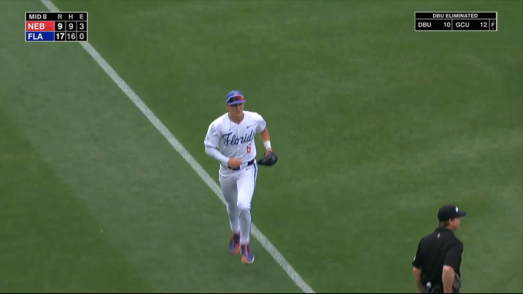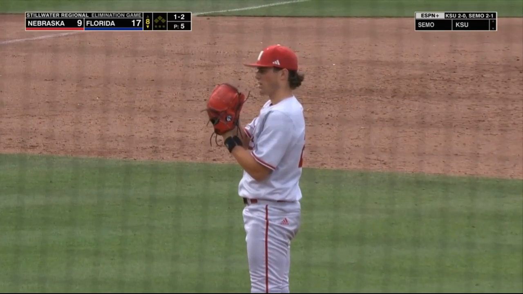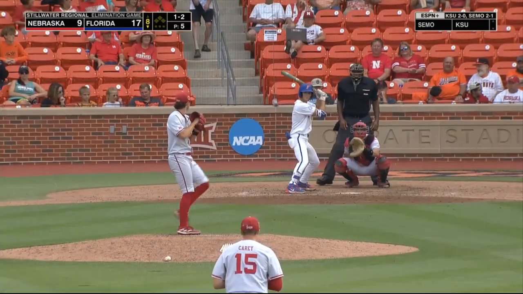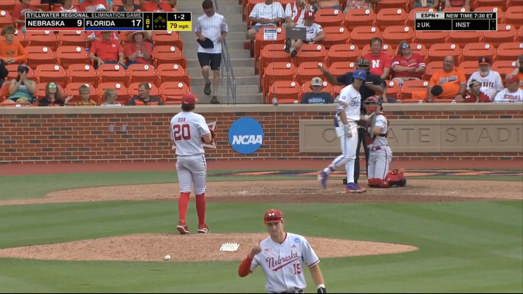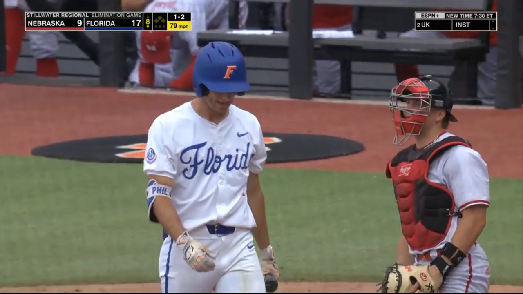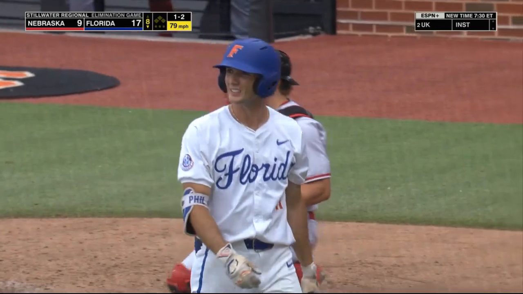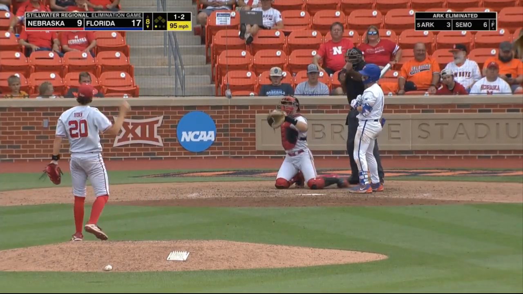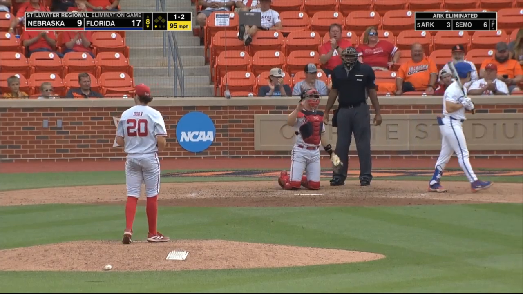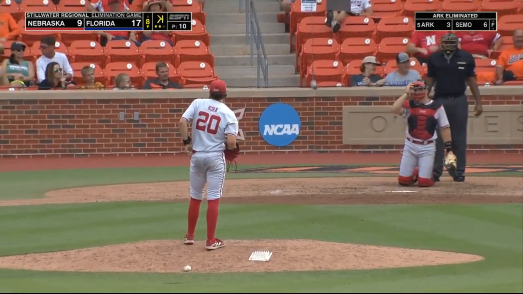Closes the Husker half of the 8th, but they tipped into the catcher's mitt for strike 3. Painted the black with 95.